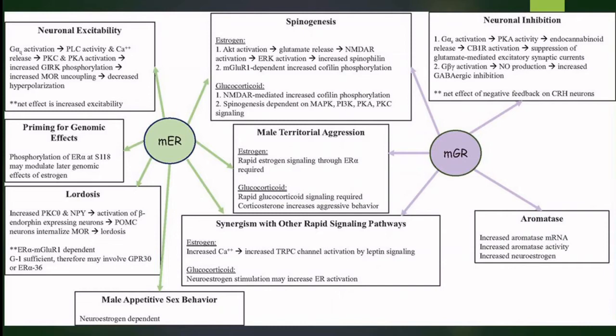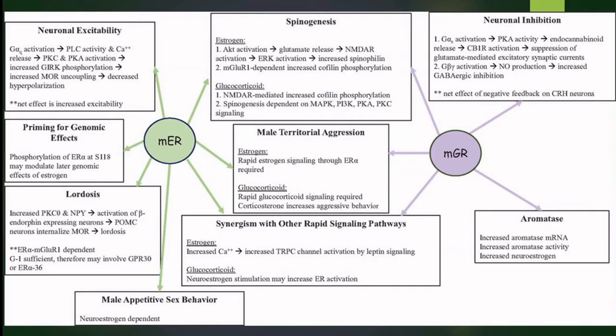Glucocorticoid produces NMDA mediated increased cofilin phosphorylation, and spinogenesis is dependent on the MAP kinase and protein kinase A pathways. The membrane bound glucocorticoid receptor also produces male territorial aggression mediated through the estrogen and glucocorticoids, and it also causes synergism with other rapid signaling pathways also mediated through estrogen and glucocorticoid.